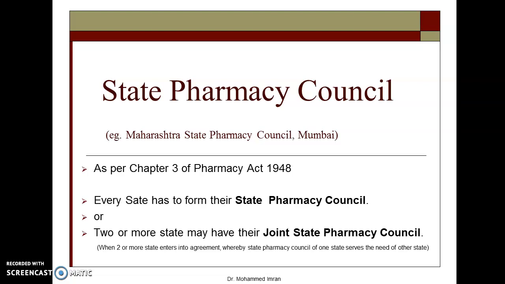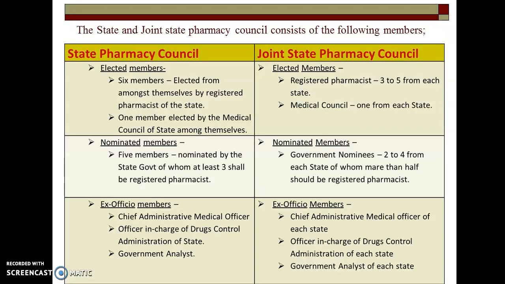A Joint State Pharmacy Council exists when two or more states enter into an agreement whereby the State Pharmacy Council of one state serves the needs of the other state. So here we will discuss the difference between the State Pharmacy Council and the Joint State Pharmacy Council. Basically, in simple words, there are three types of members: elected members, nominated members, and ex officio members.